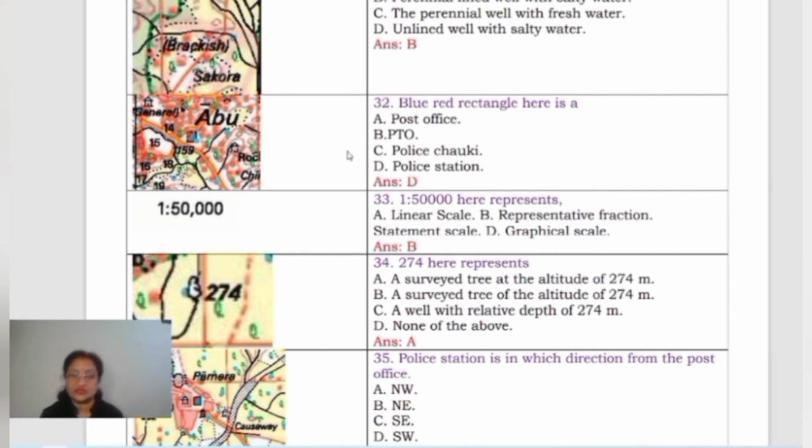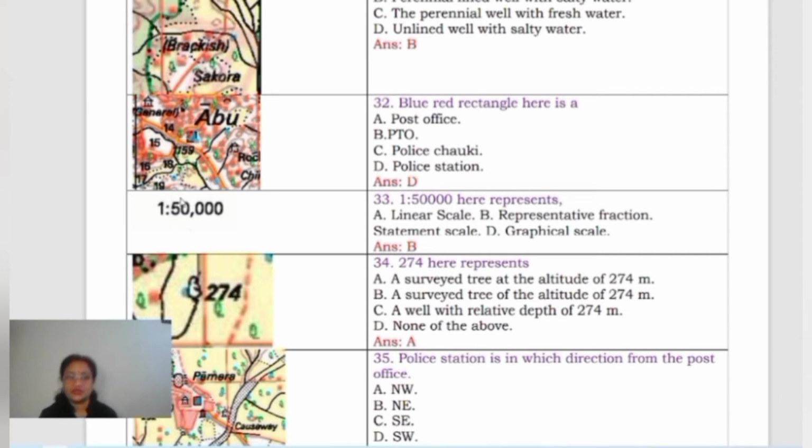Then come to the next one. Here is a blue and red rectangle. Diagonally it has been cut and two different colors are shown here. Blue and red rectangle. Now you just choose the correct option. Is it a post office? No. Is it a PTO? No. It is a police chowki or police station.